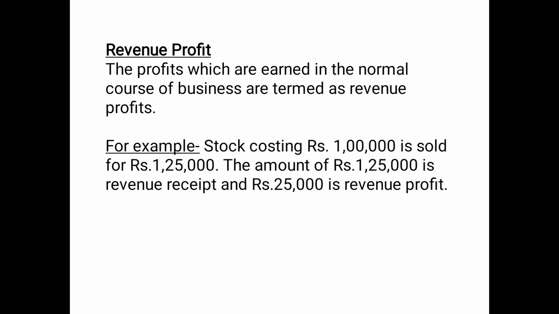Then revenue profits. These are the profits which are earned in the normal course of business, for example, sale of goods, etc. For example, stock costing 1 lakh is sold for 1,25,000. So the amount of 1,25,000 is a revenue receipt, the entire amount which you have received, and 25,000 is revenue profit because you have received it within the normal course of business activity.